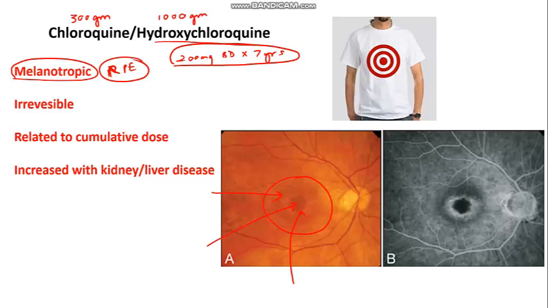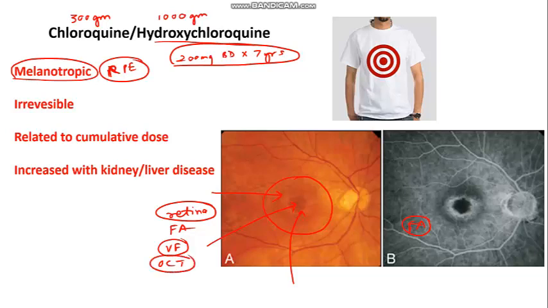So at baseline, of course, you have to screen the patient. And what do you want to screen? You have to see the fundus, the retina of the patient, and you can do some investigations. Like the right-hand side picture, this is fluorescein angiography, or you can do autofluorescence, or you can do visual field testing. Central scotomas, central cecal scotomas, can be there in patients, or you can do OCT